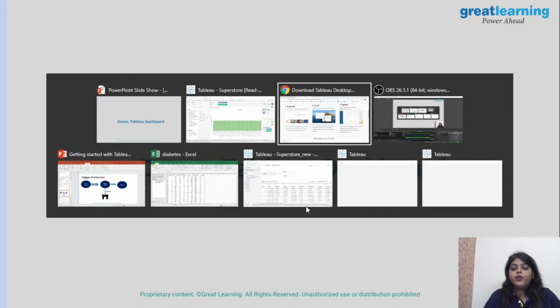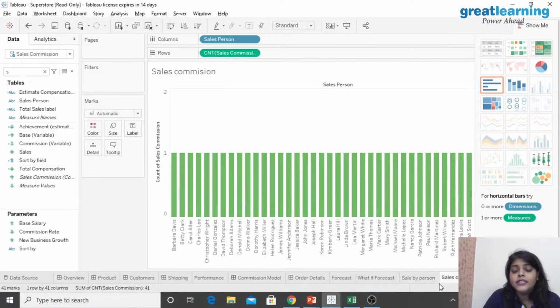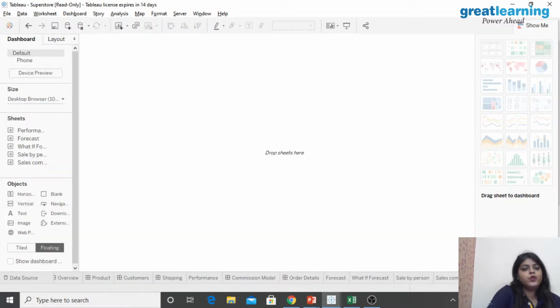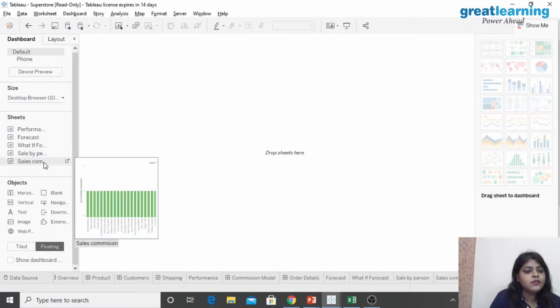Now I'm going to show you how to make the Tableau dashboard. Where we have made this particular sheet, you can see there is an option for the dashboard, a 2x2 matrix-like symbol, and below it comes New Dashboard. Just click on New Dashboard. After you click on it, you will get to see the sheets you have. These are the sheets you have, right?